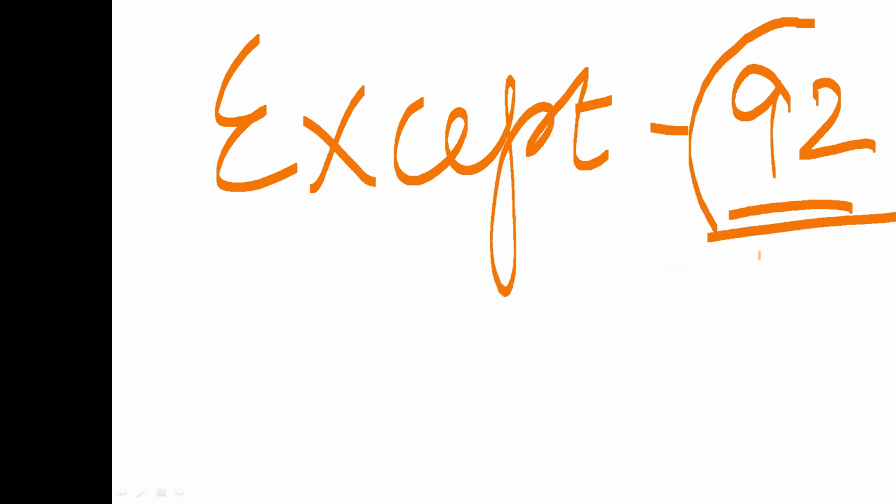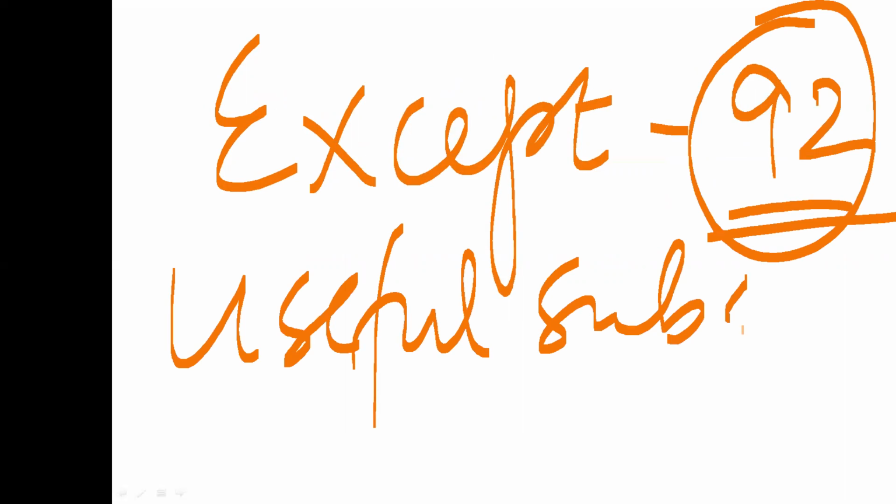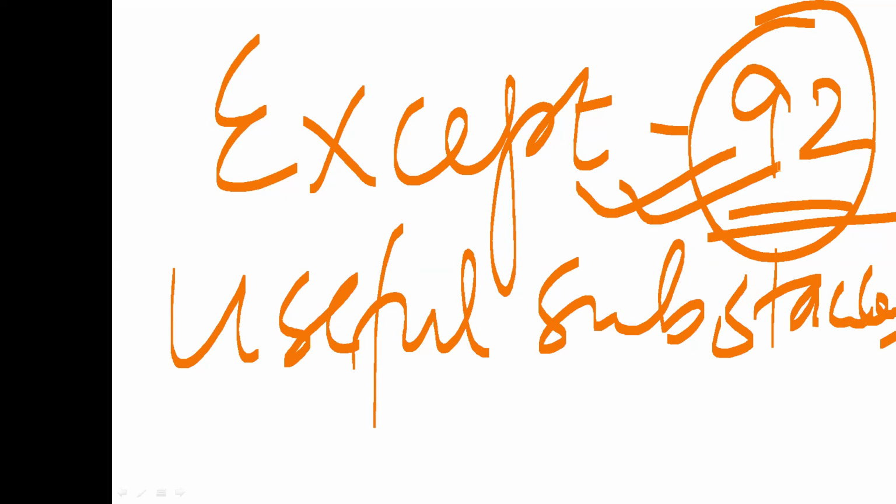And most of these 92 elements cannot be used directly. Some are in gaseous state, some are in liquid state. All right. So we need to produce a number of useful substances by using those 92 or altogether 118 elements.